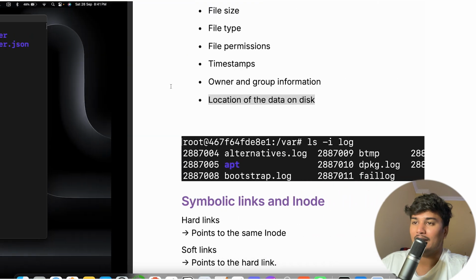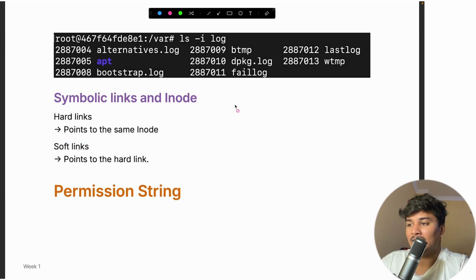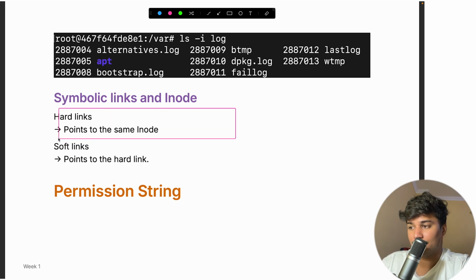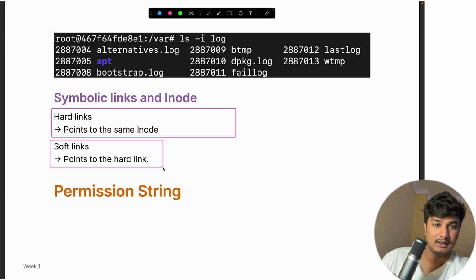Now, as I said, what are hard links and inodes? Symbolic links and inodes. There are two things, hard link and soft link. So what is a hard link? A hard link basically points to the same inode. And a soft link basically points to some hard link.